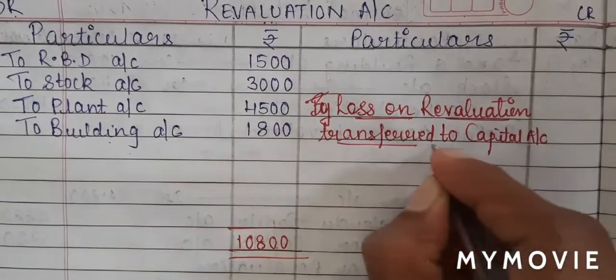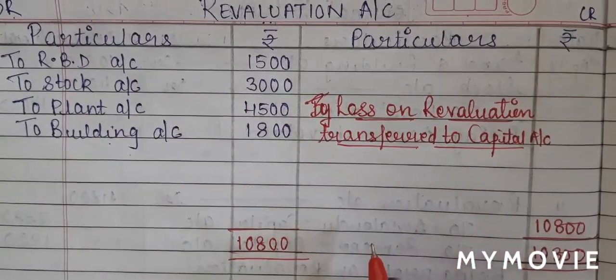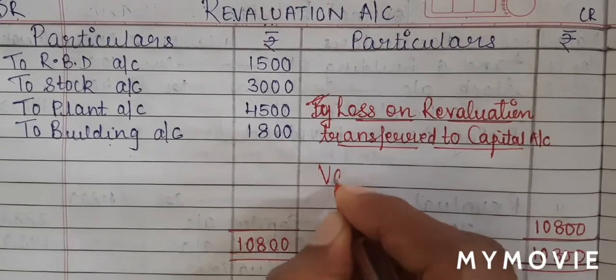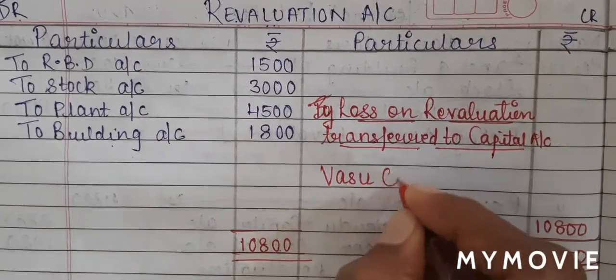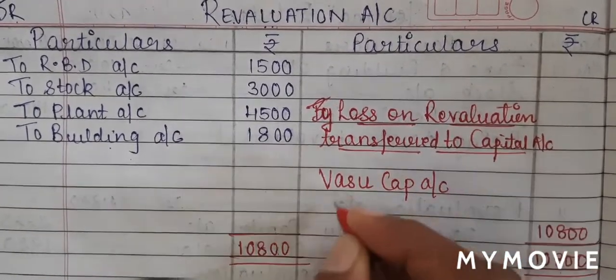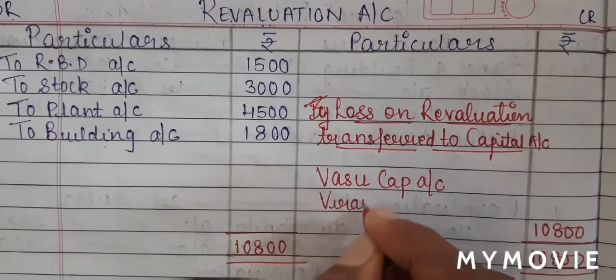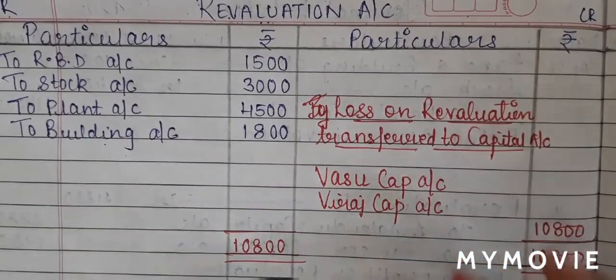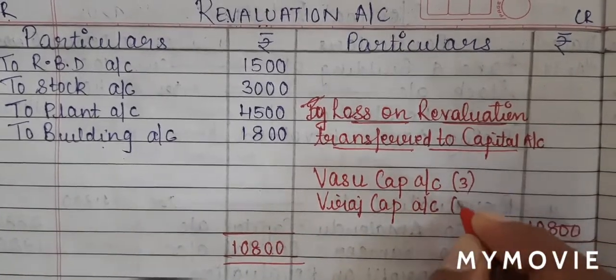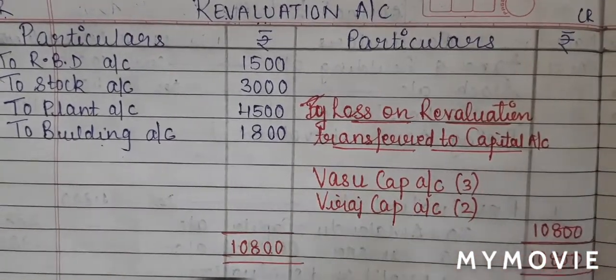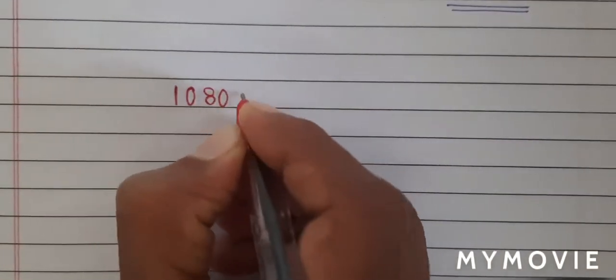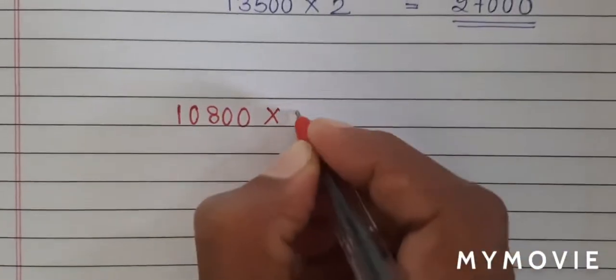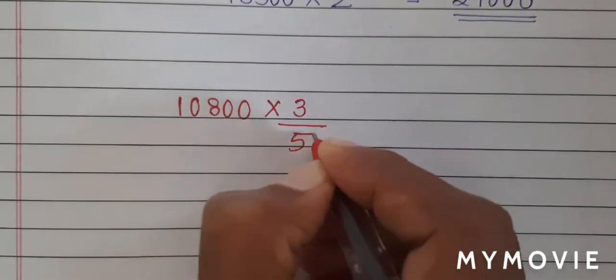Now you know whether profit or loss, it has to be transferred only to old partners in old ratio. So we'll transfer it to Vasu's capital account and Viraj capital account. Their ratio will be 3:2. So let's do the calculation. Our loss amount was 10,800 multiplied by 3 divided by 5.